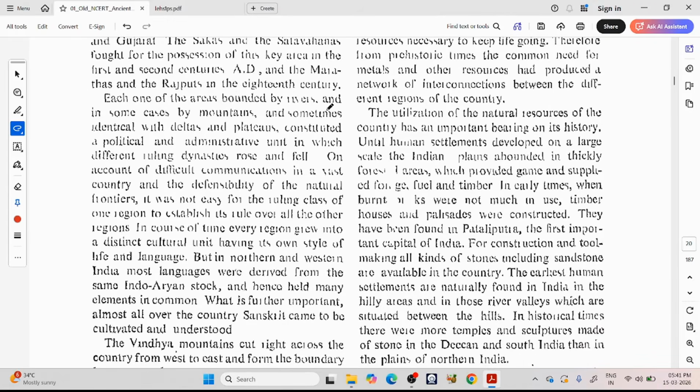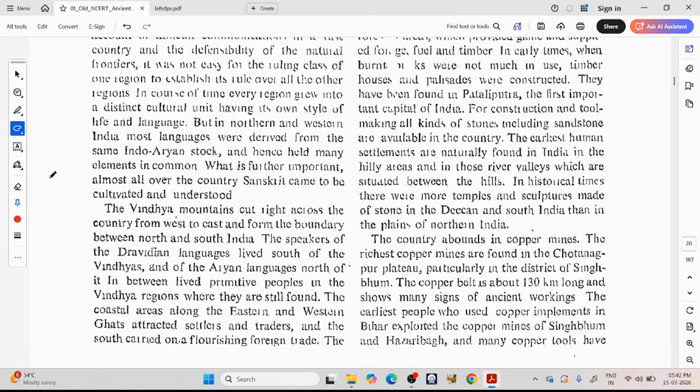Each one of the areas bounded by the rivers and in some cases by mountains and sometimes identical with the deltas and plateaus constituted a political and administrative unit in which different ruling dynasties rose and fell on account of difficult communications in a vast country and the defensibility of the natural frontiers. It was not easy for the ruling class of one region to establish the rule over all the other regions. In course of time, every region grew into a distinct cultural unit having its own style of life and language.